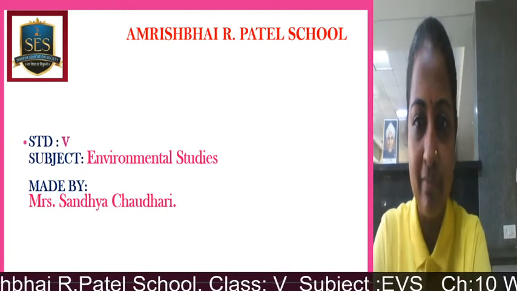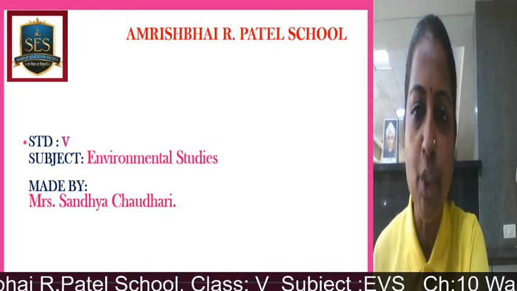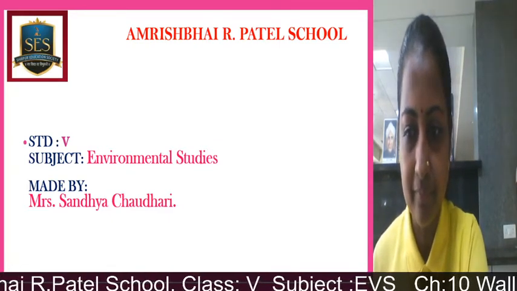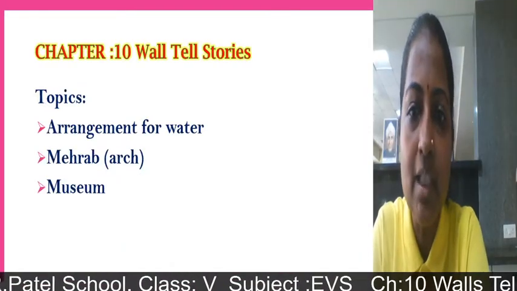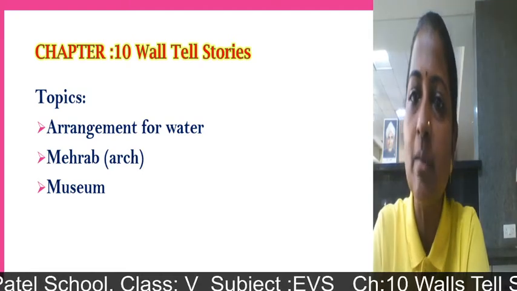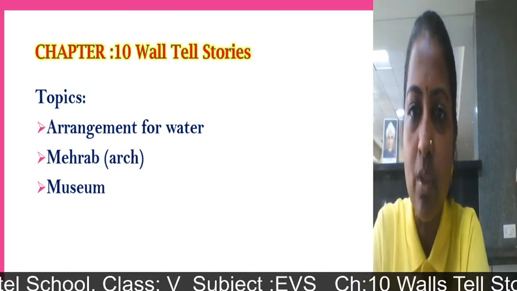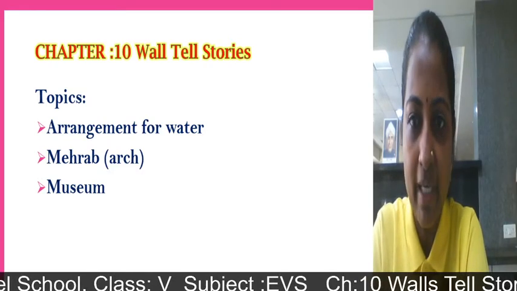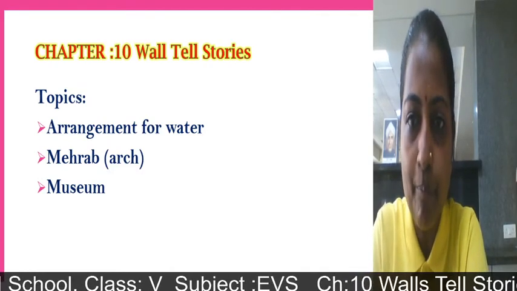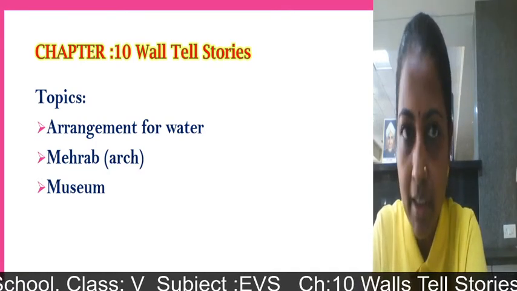So again, we will start with Environmental Studies, 5th standard, continuing chapter number 10. Students, up till this we have seen about Golconda Fort, bastions, burj, cannon, water fountain, and different tricks used by the kings to get a kingdom. Then in this video, in chapter number 10, we will see